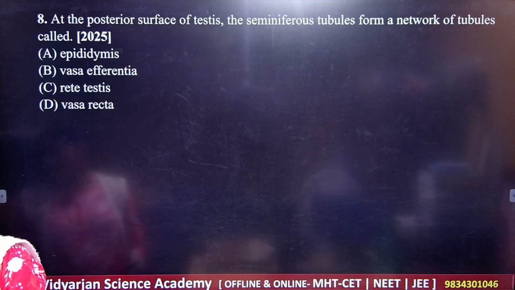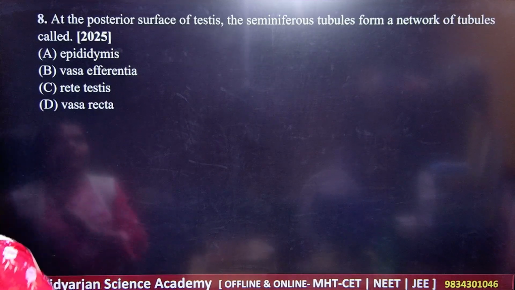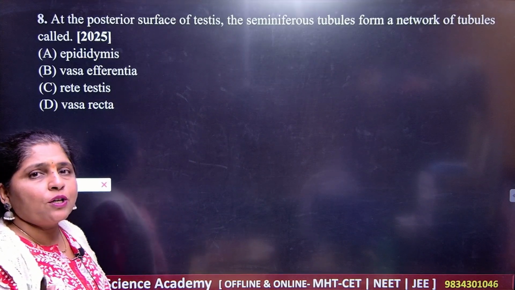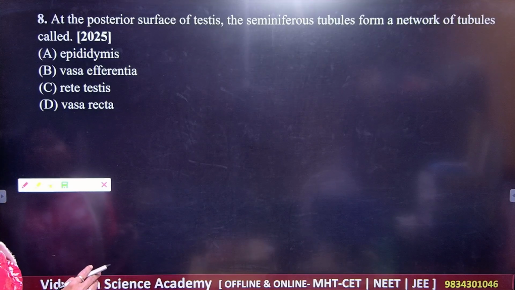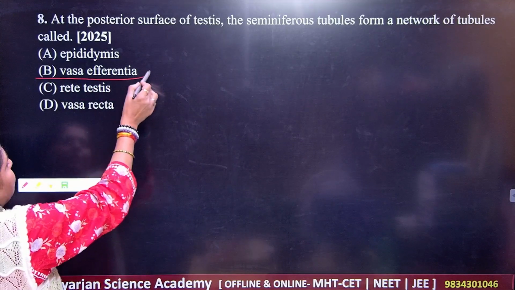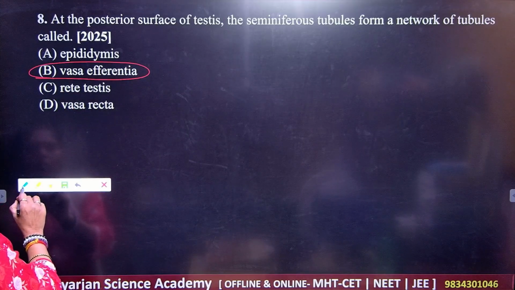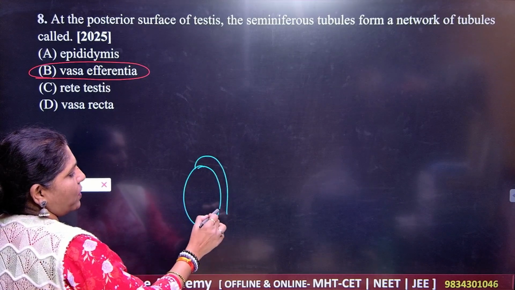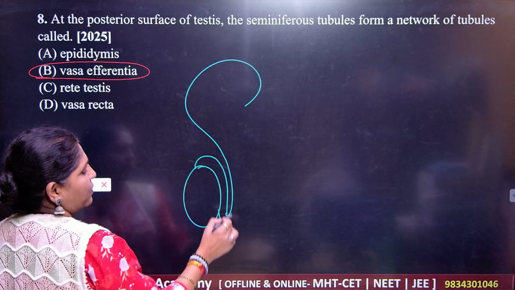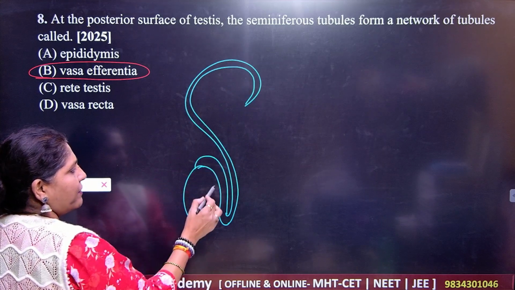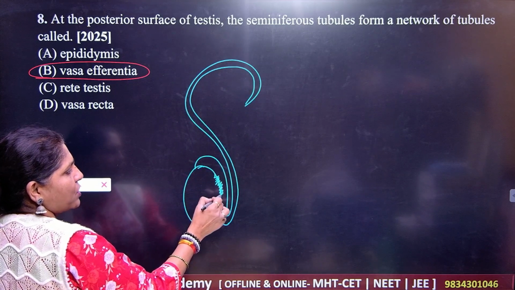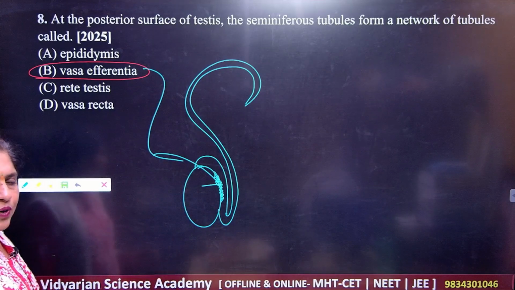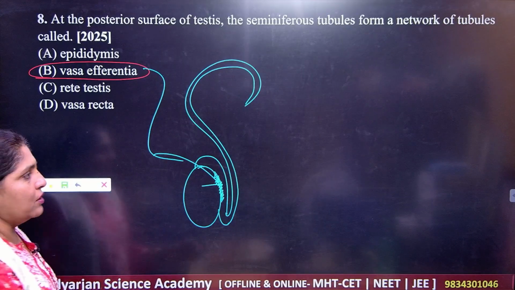Okay, next question number 8. At the posterior surface of the testes, seminiferous tubules form a network of tubules, and this tubule is called as, so this tubule is nothing but what here? Vasa efferentia. You know that if you have the testes here, this will be the epididymis, and this will give you the vas deferens. Whenever you have the junction over here, this is giving you the presence of vasa efferentia.